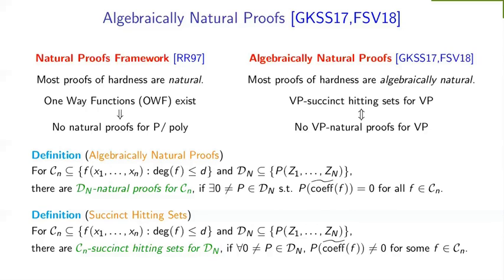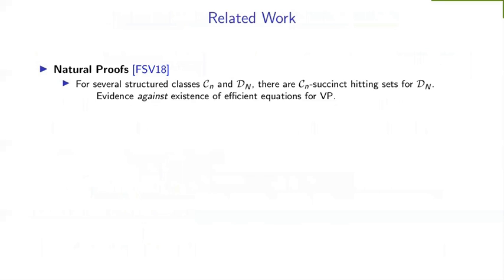So let's see what else can be done using this observation. Forbes et al., in that same paper, used this particular relation and showed that for several structured classes C and D, there are C succinct hitting sets for D, which meant that there are no D natural proofs for C. Because they showed this for a lot of structured classes, this gives evidence against the existence of efficient equations for VP.